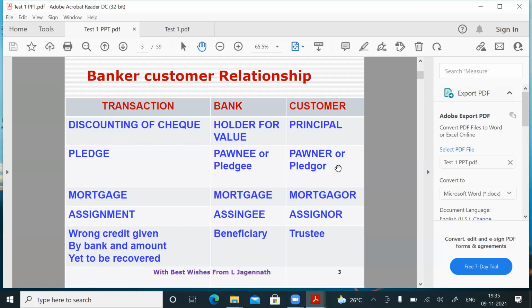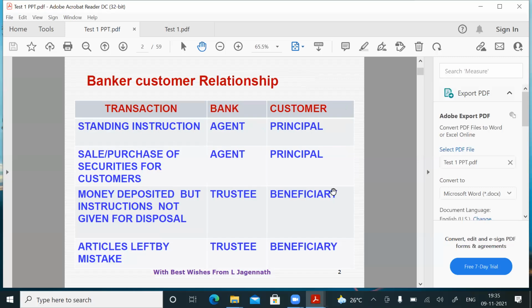Then wrong credit given by the bank and amount yet to be recovered. By mistake, the bank is crediting the money in one of the customer's accounts. The money should not go to him. By mistake, the bank has credited. In that case, bank is the beneficiary and the customer is called the trustee. Okay, these are some types of relationship.